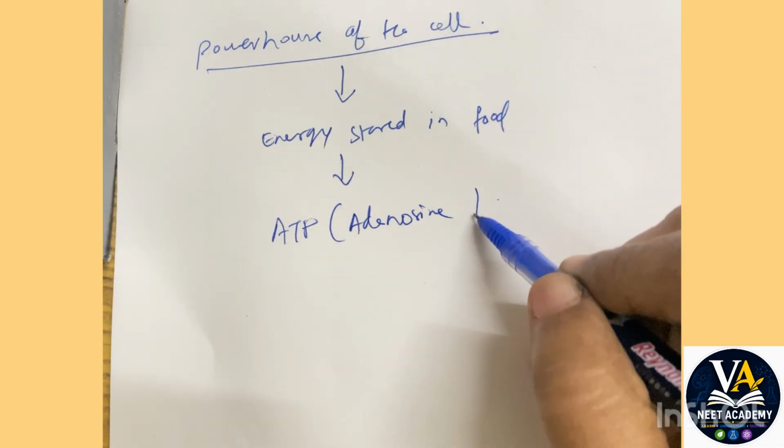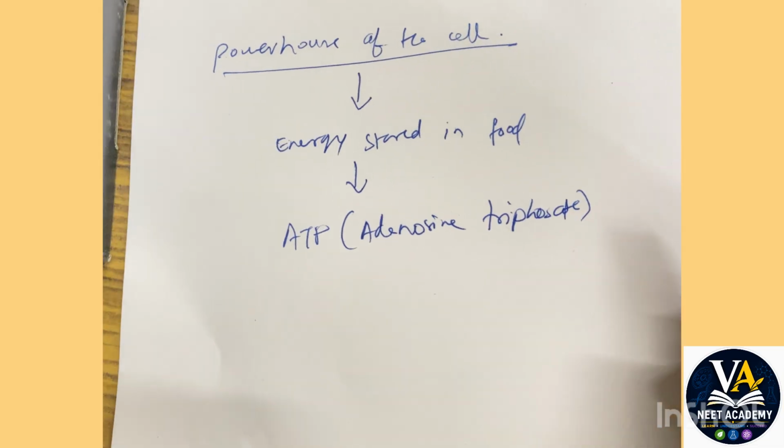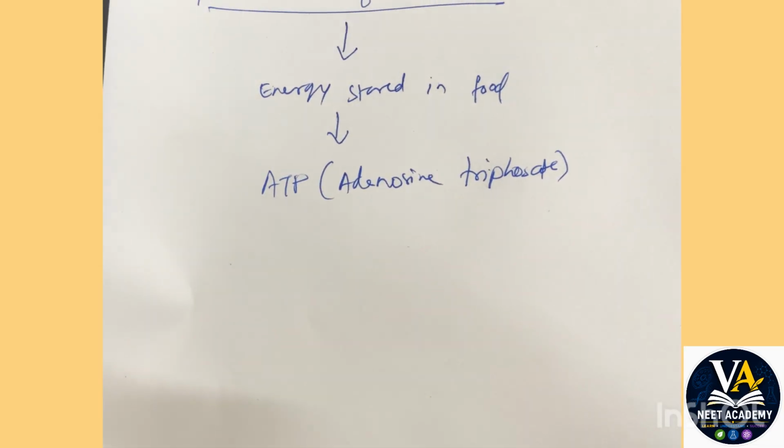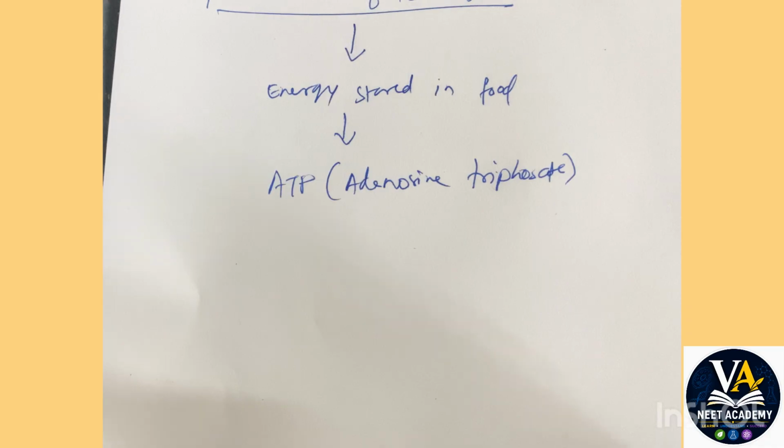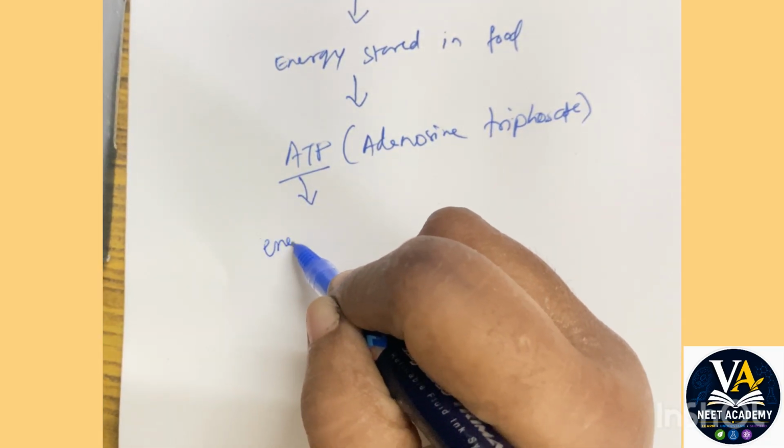adenosine triphosphate. Okay, this is called adenosine triphosphate. Now ATP, what is ATP now? ATP is also called the energy currency.